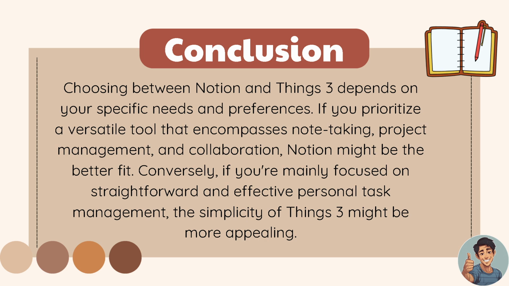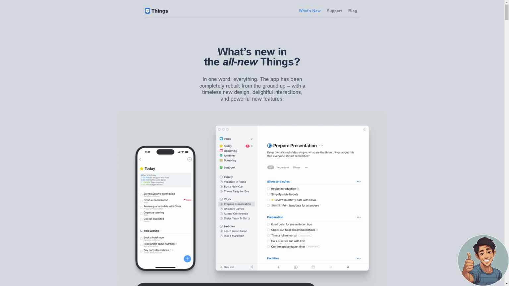All right? Now, here's the thing. If you prioritize a versatile tool that encompasses note-taking, project management, and collaboration, I suggest Notion might be the better fit. All right. Conversely, if you're mainly focused on straightforward and more effective personal task management, the simplicity of Things 3 might be more appealing, right? Again, it pays to check. So I suggest you go to their official websites to know more about the platform.